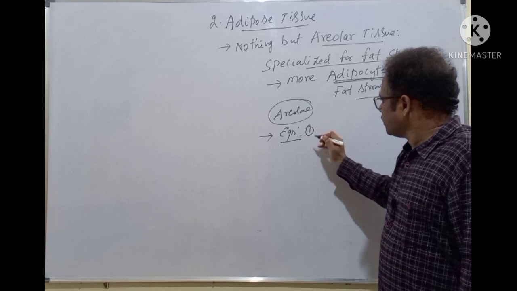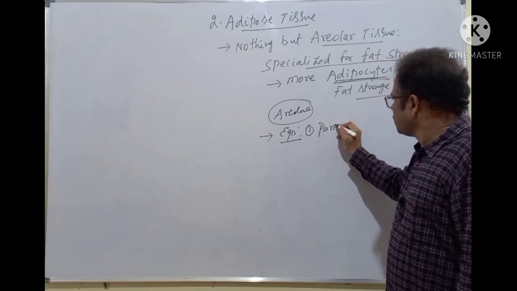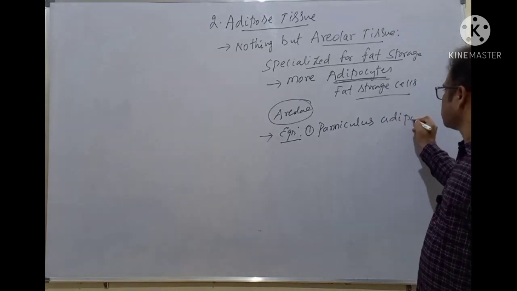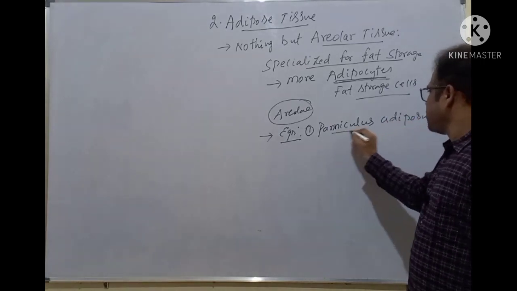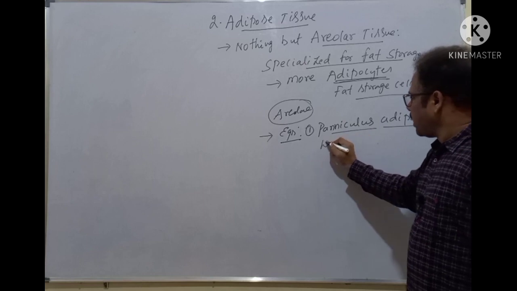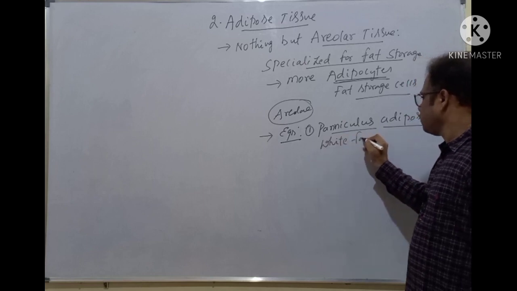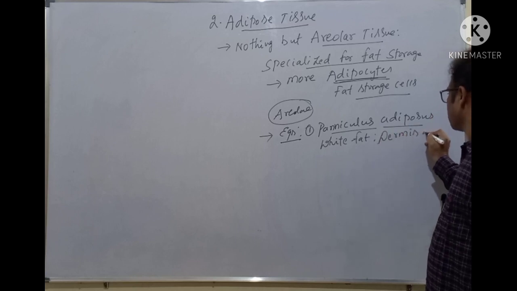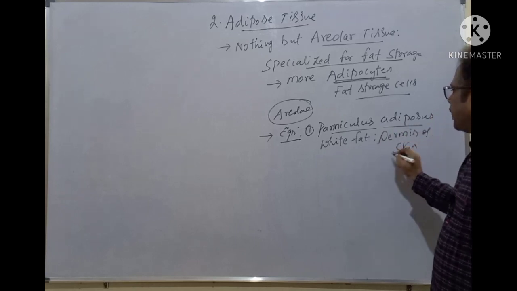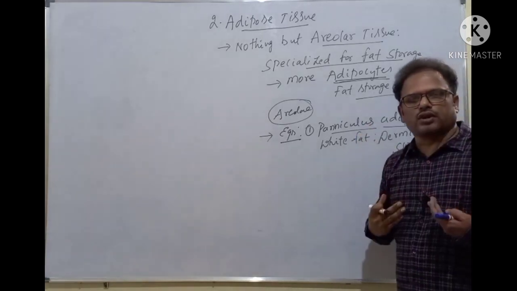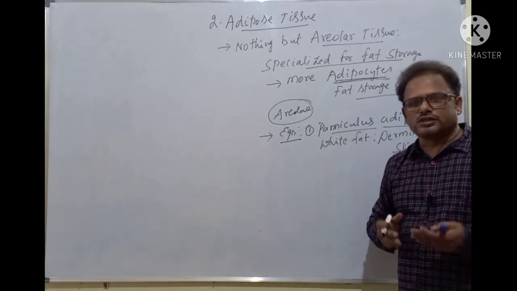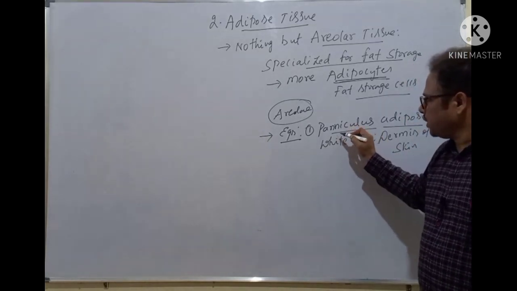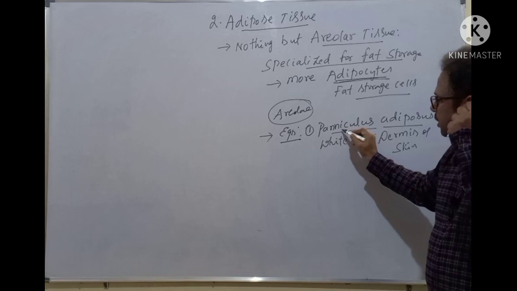Now, what are the examples of adipose tissue? One is panniculus adiposus. What is panniculus adiposus? The white fat found in the dermis of the skin. Whichever excess of food is taken and is not catabolized, it is stored as fat as which one?